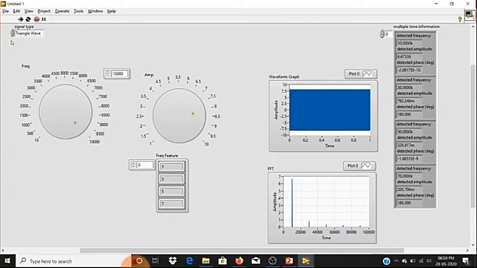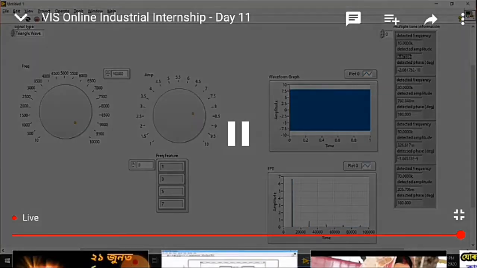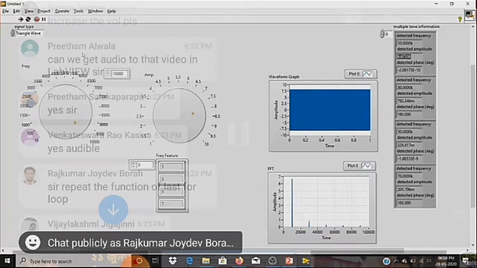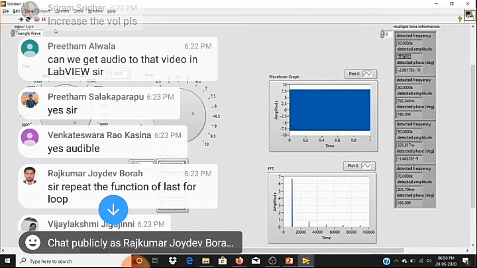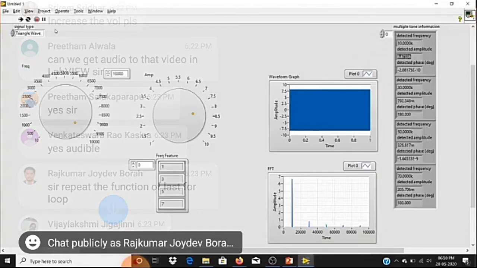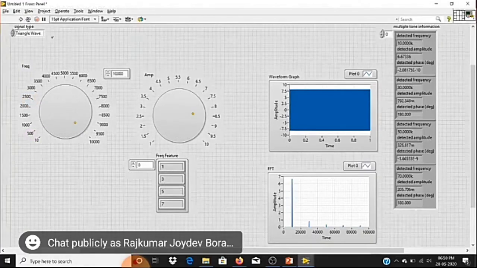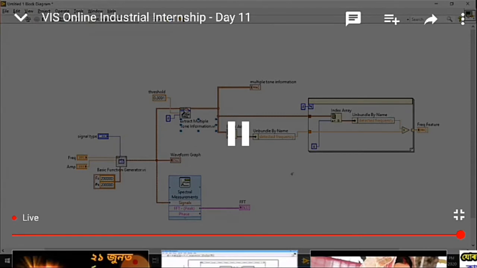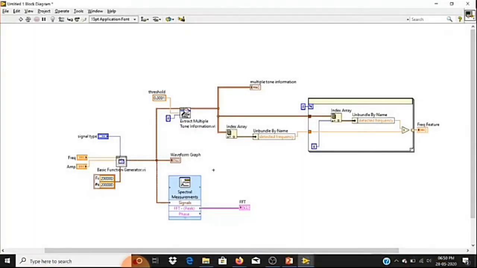So what we are going to do is consider amplitude also. I'm going to repeat the same process to find the tone of amplitude for the different detected tones. The same thing. Let me move this logic a little bit.